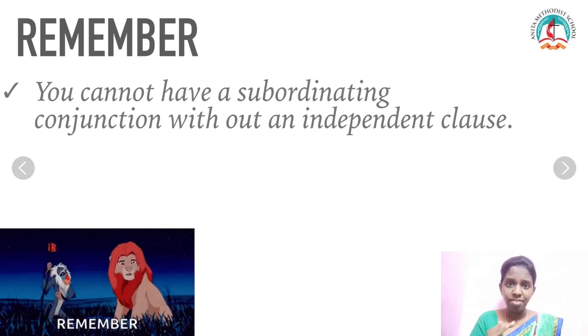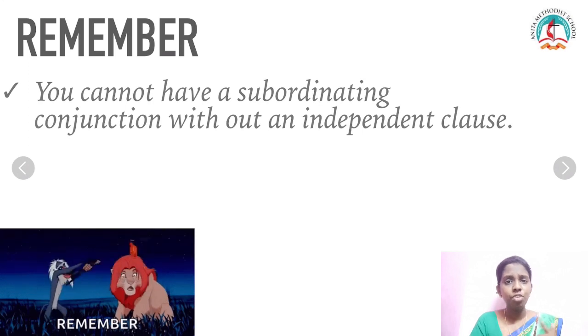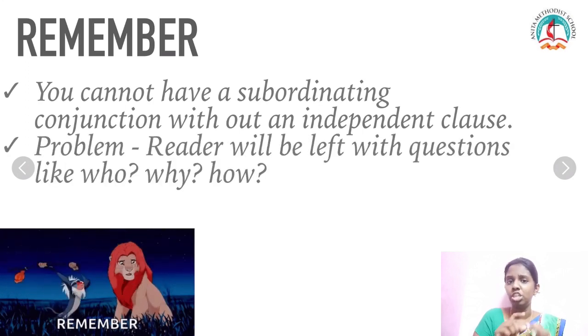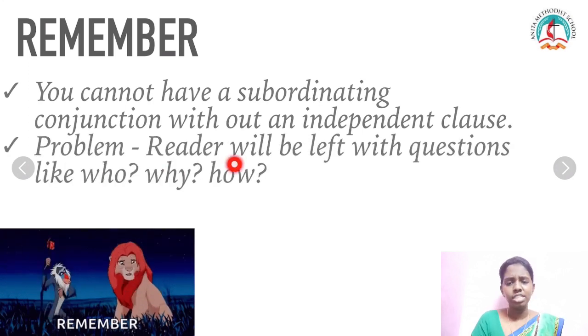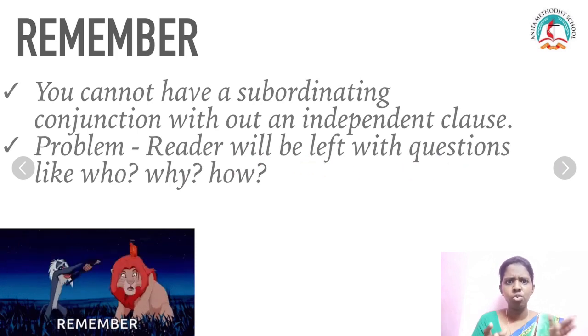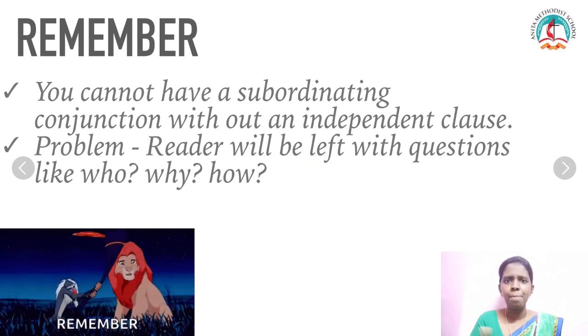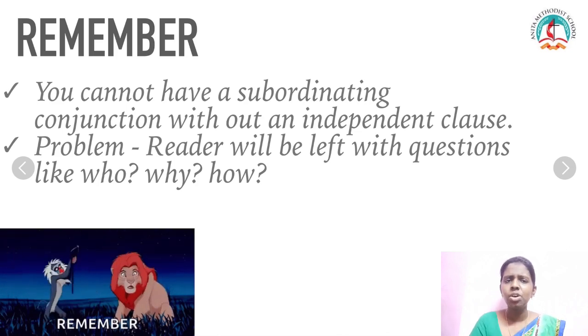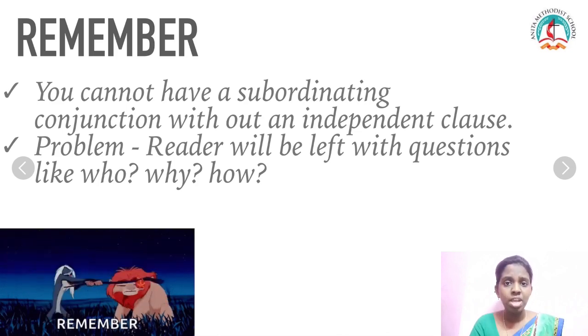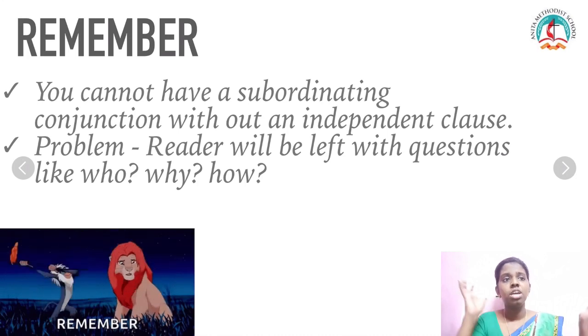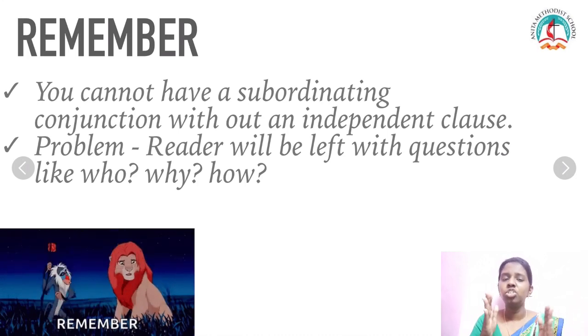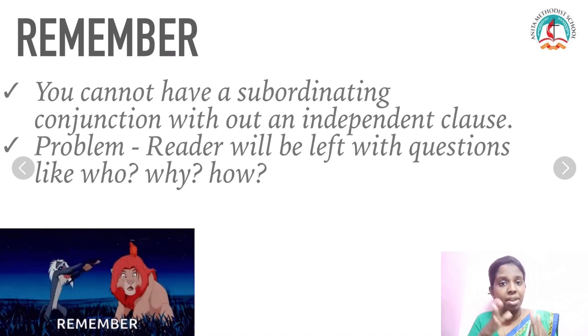The problem is that if you do not have an independent clause in your sentence, the reader is going to be left with questions like who did it, why did it, what happened, or why did it happen? So always make sure that your subordinating conjunction goes with an independent clause.